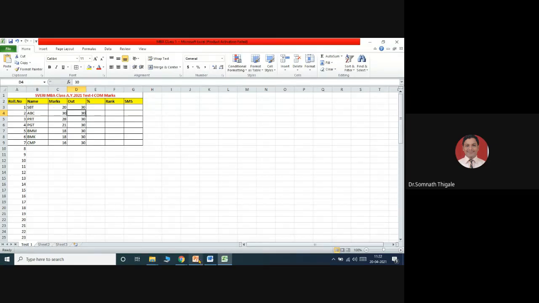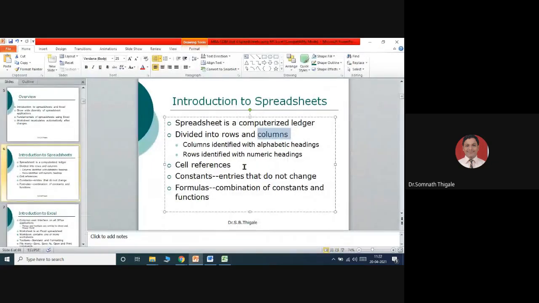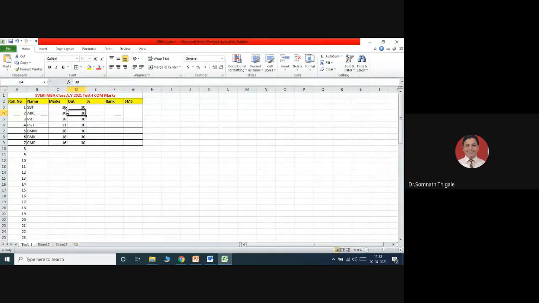Is this clear? We call it cell references. The next, constants, those entries that do not change. Just now we have said. So formulas, which is a combination of constants and functions. So these are constants. For example, 20, as far as I have considered the marks of that particular student are fixed. So I have just entered 20. I can change it, but as soon as these values are considered, this particular row is considered, this remains constant.